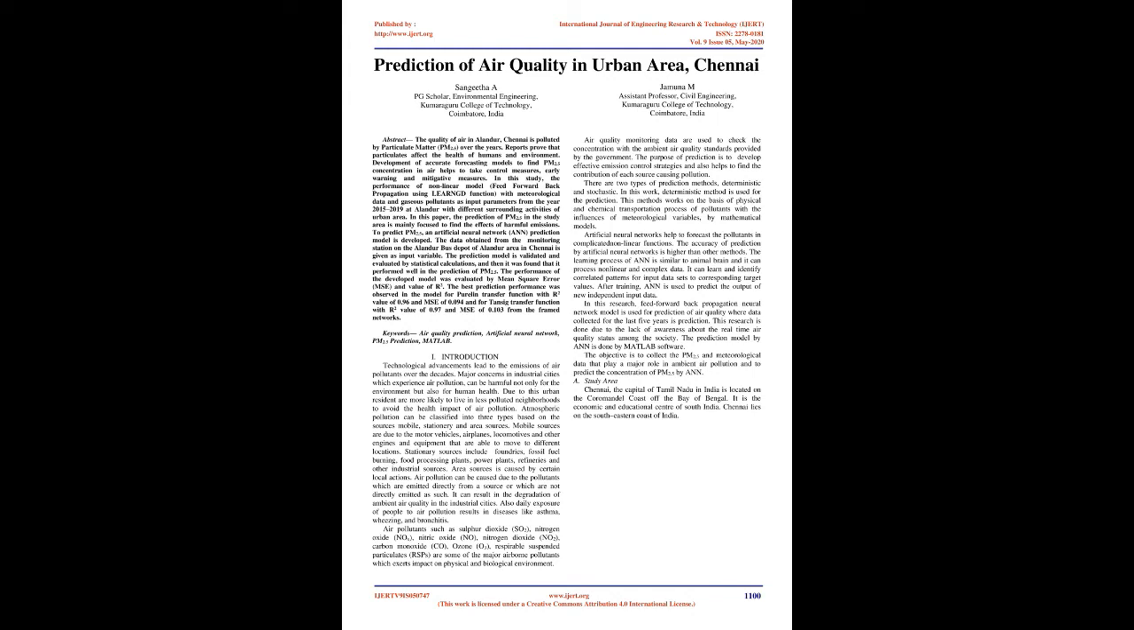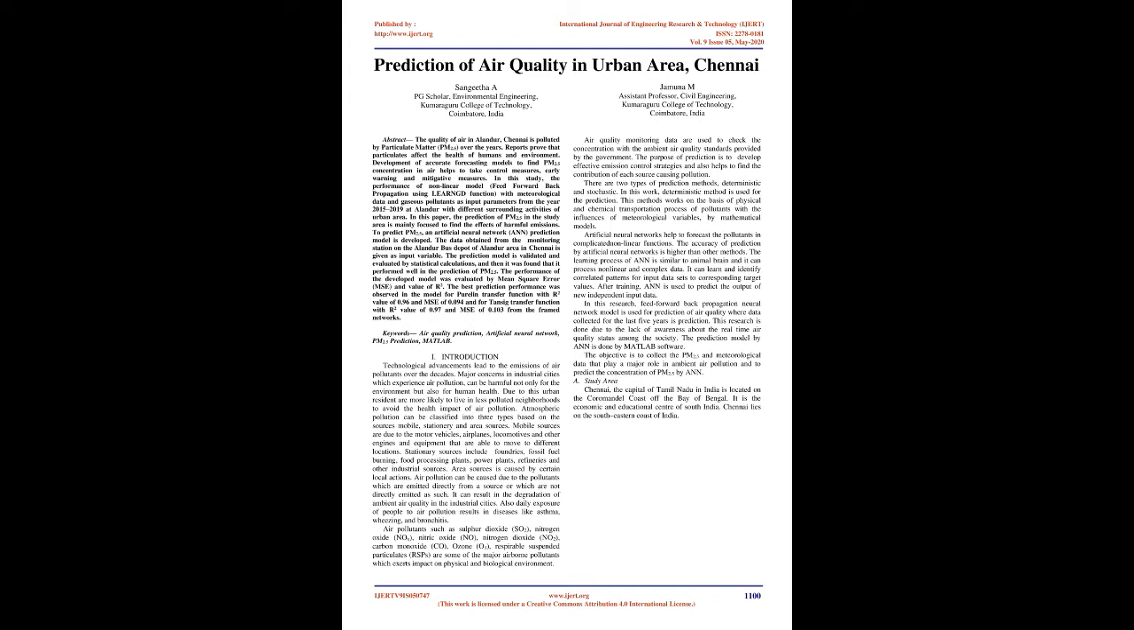In this paper, the prediction of PM2.5 in the study area is mainly focused to find the effects of harmful emissions. To predict PM2.5, an artificial neural network prediction model is developed. The data obtained from the monitoring station on the Alandur bus depot of Alandur area in Chennai is given as input variable. The prediction model is validated and evaluated by statistical calculations, and then it was found that it performed well in the prediction of PM2.5.